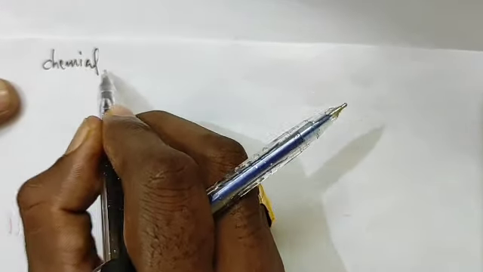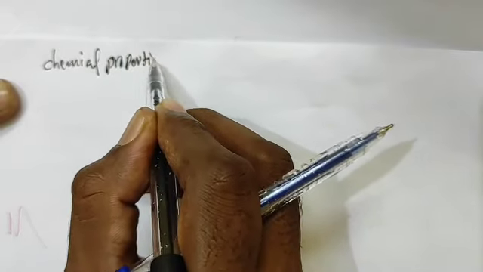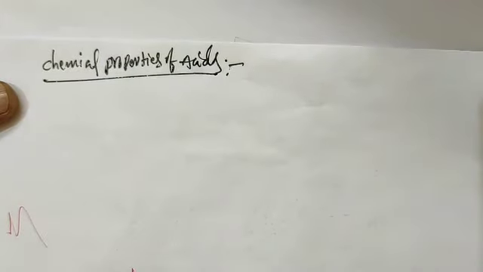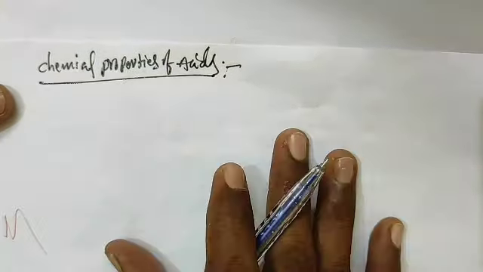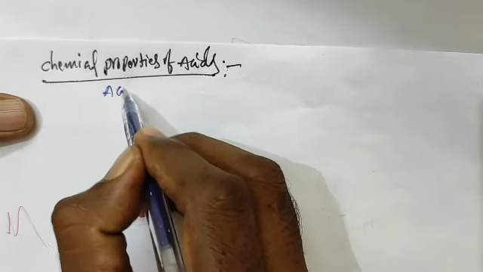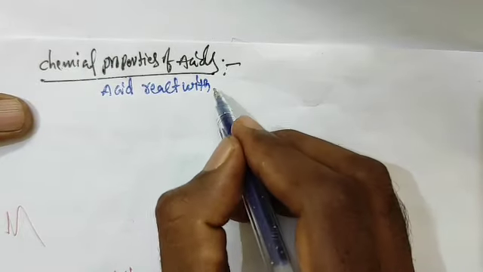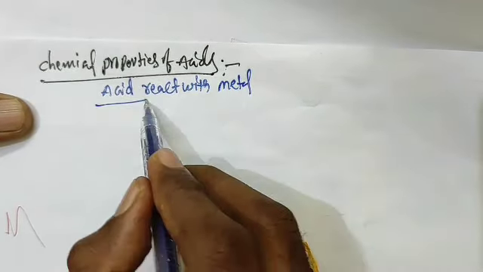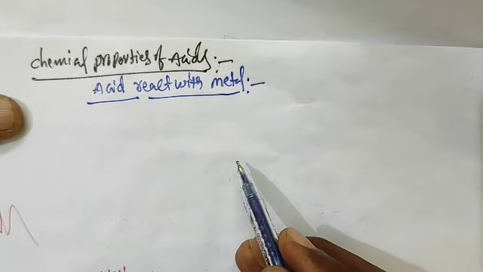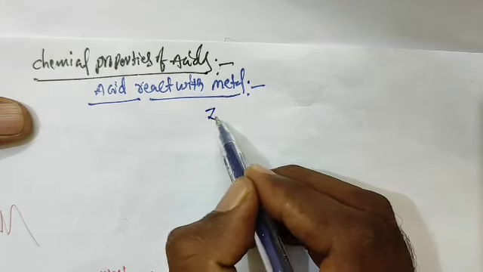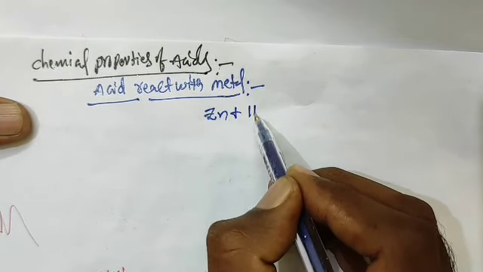Now, chemical properties of acids. First, reaction with metals. Acid reacts with metal. What happens when acid reacts with metal? For example, take the metal Zn plus acid HCl.